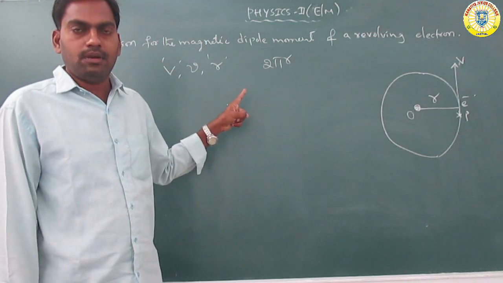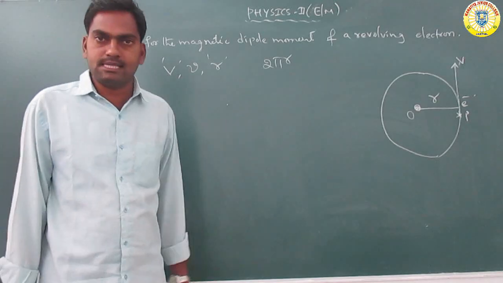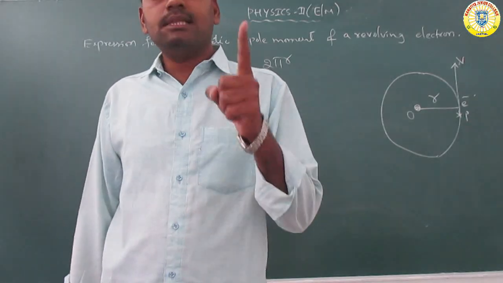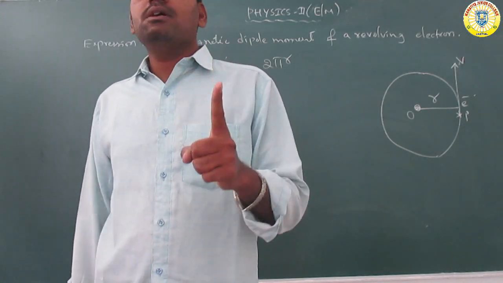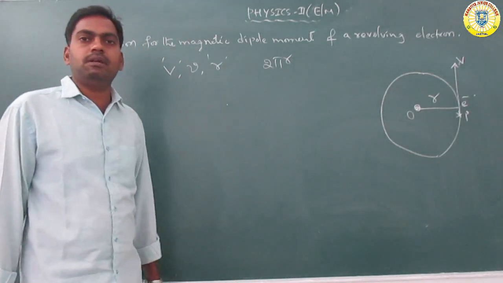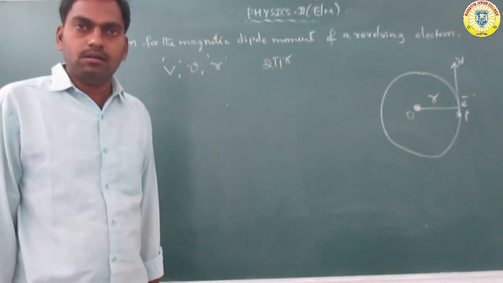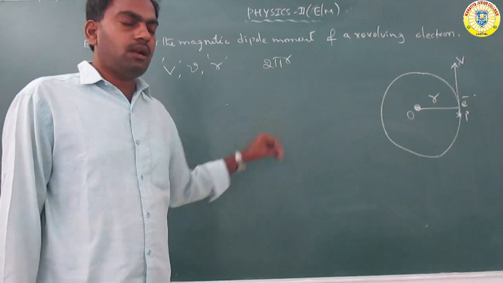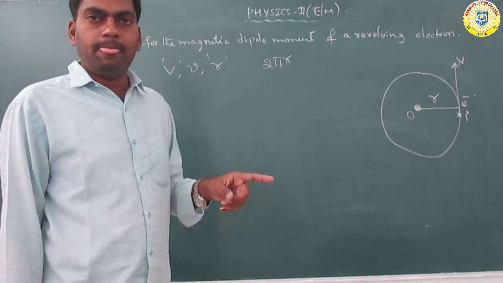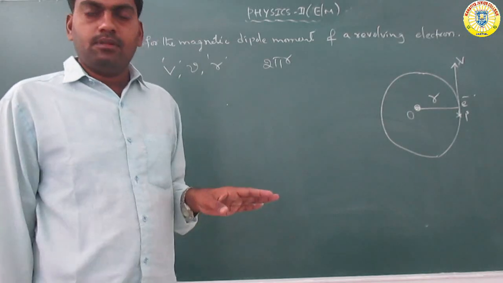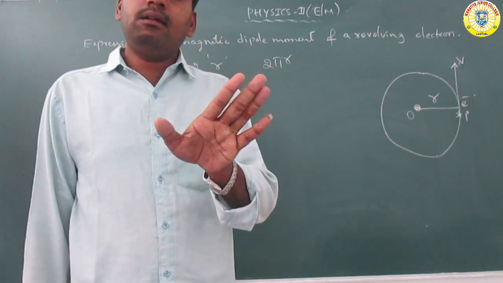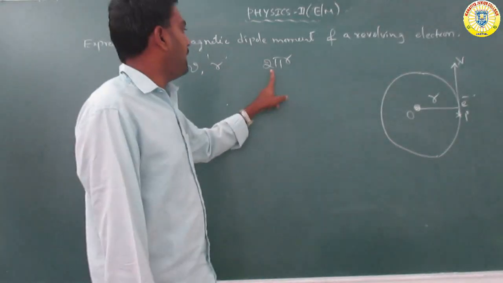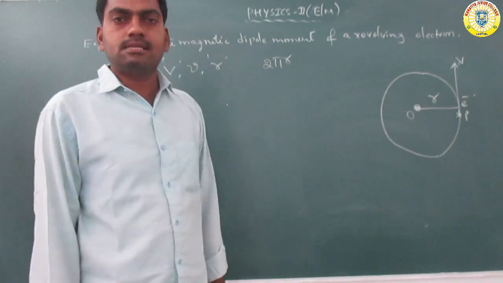So the circular path is a distance of 2 pi r. The distance traveled by the electron between crossings of point P is one revolution. One revolution means one circle is completed, so the distance traveled is 2 pi r.